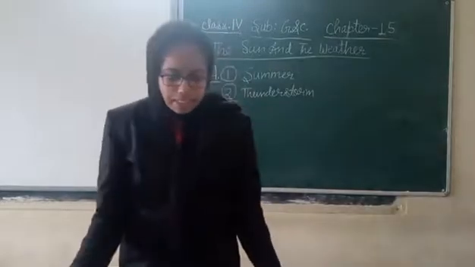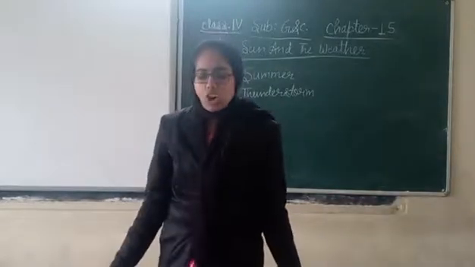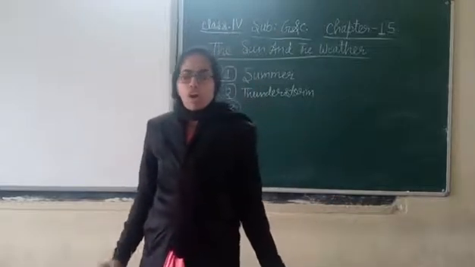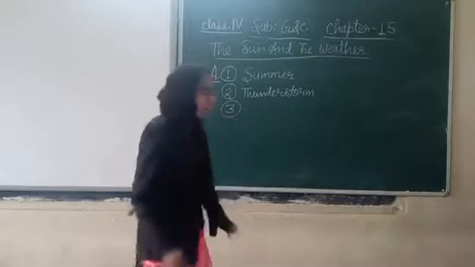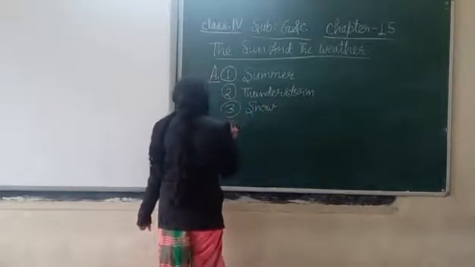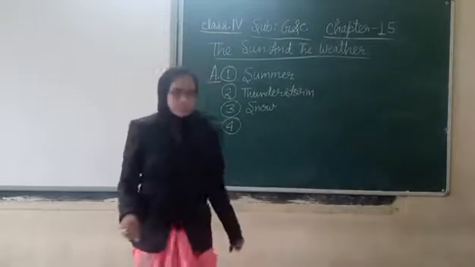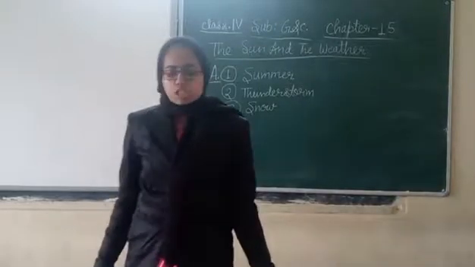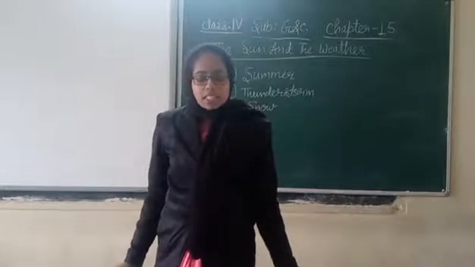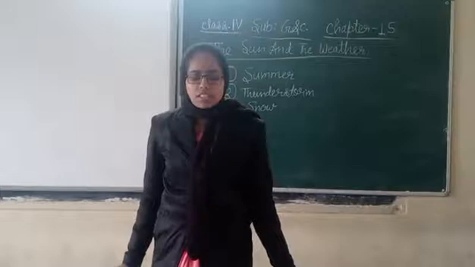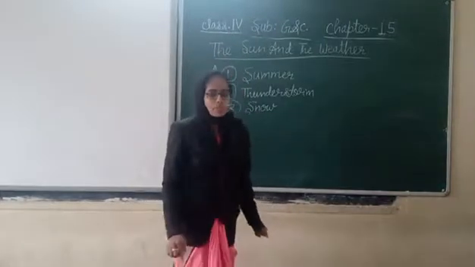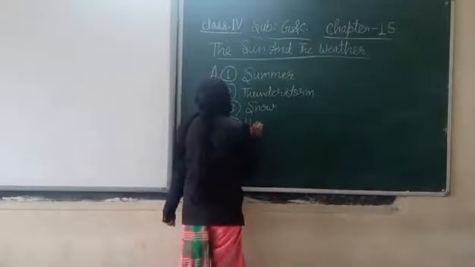Question number 3. This is the solid form of water. Three options are given: snow, vapor and rain. And the first option is correct. Snow is the correct answer. Question number 4. The amount of water vapor present in air is called dash. Three options are precipitation, condensation, humidity. And the last option is correct here. Answer is humidity.